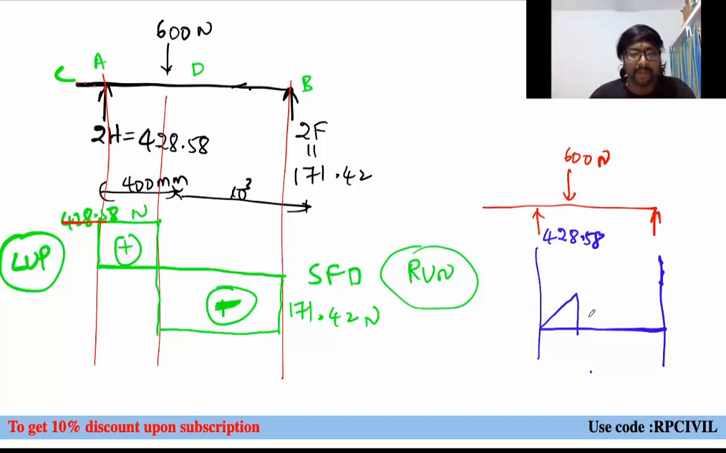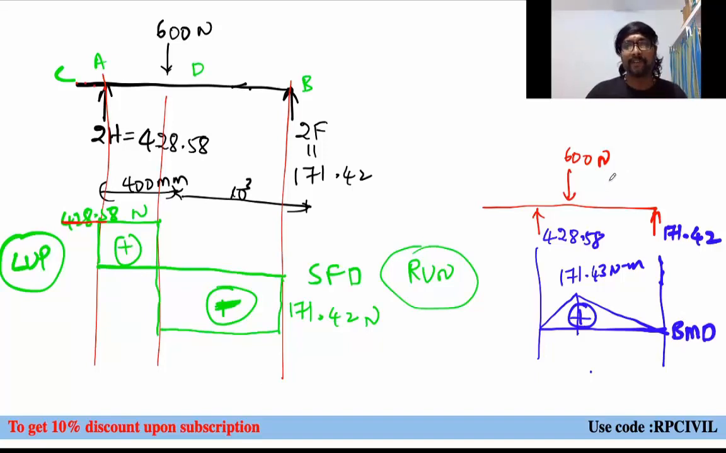So 0.4 meters if you take that, divided by 1000, you will be getting it in terms of Newton meters. How much Newton meters? 171.43 Newton meters. This is 171.42 or 43 into 1000. Obviously, you are getting the same value only. Do you need to calculate separately? No need to calculate.